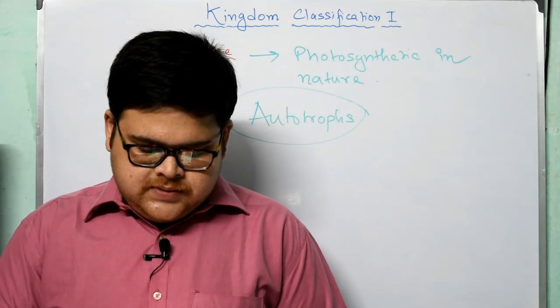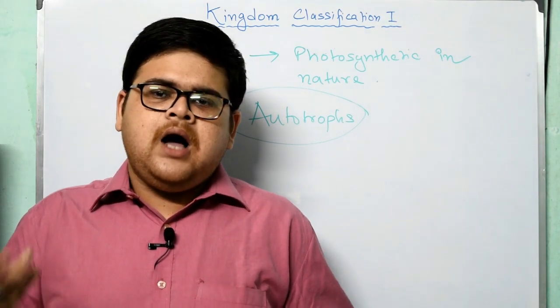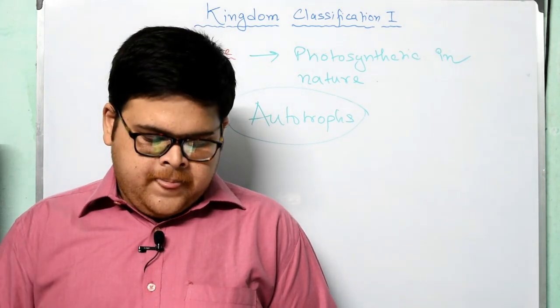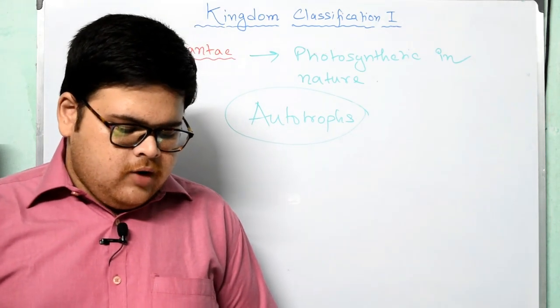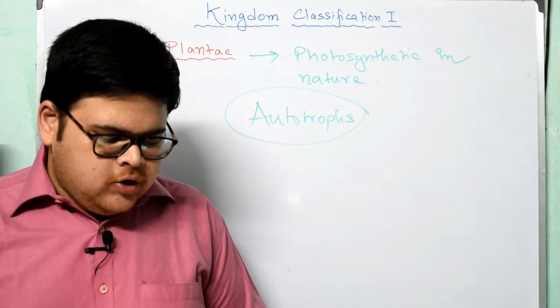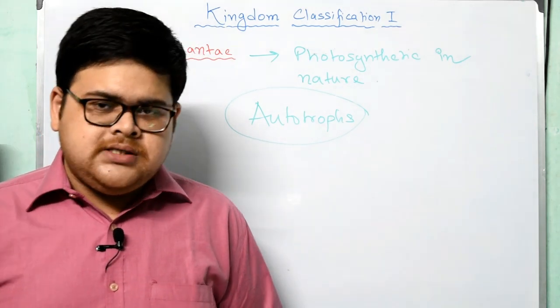Most of these organisms are attached to the soil by their roots. Definitely, we know how plants are attached to the soil, with the help of roots, right? Now, there is a wide variety of plants all around us, from simple unicellular forms such as algae, chlorella, to complex multicellular forms such as mango and neem trees.